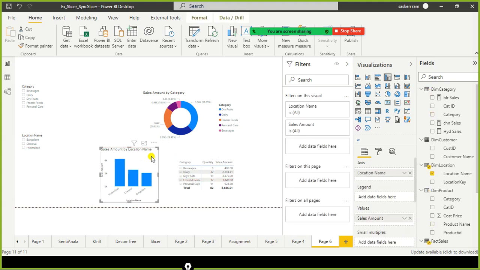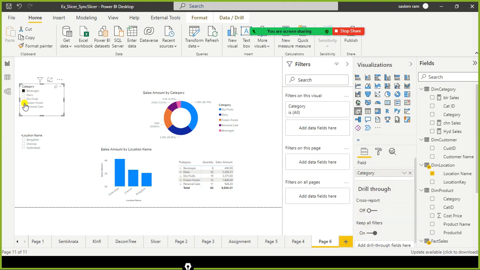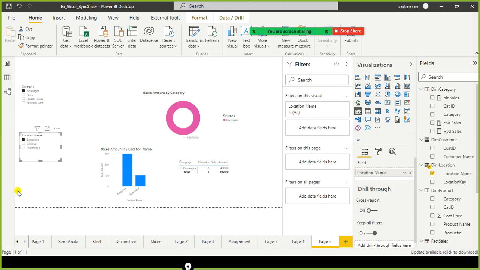That's when the slicer is very helpful. Using a slicer we can make selections, and by making a selection, we apply the filter to all the visuals in our report page automatically. For example, when I select beverages and along with that select Bangalore in this slicer, I can narrow down my analysis. I am very particular about the beverage sale in Bangalore.